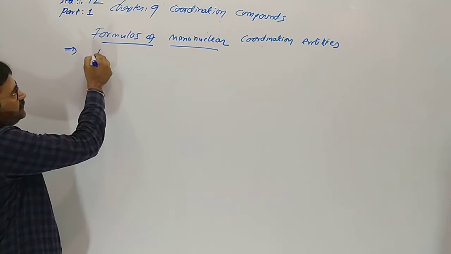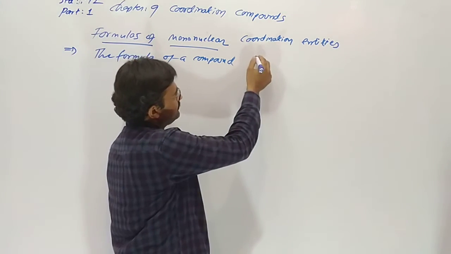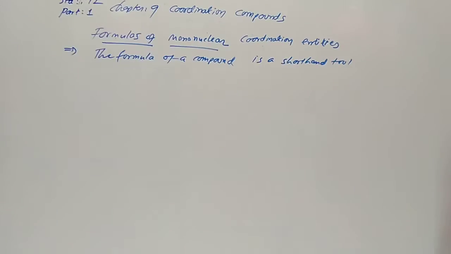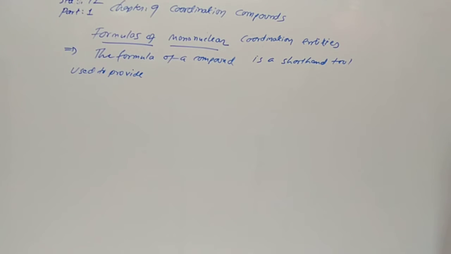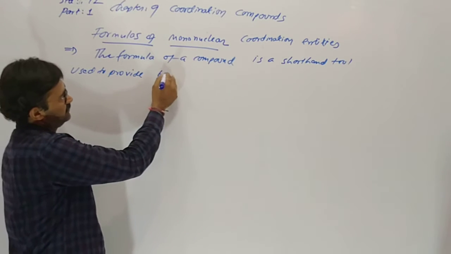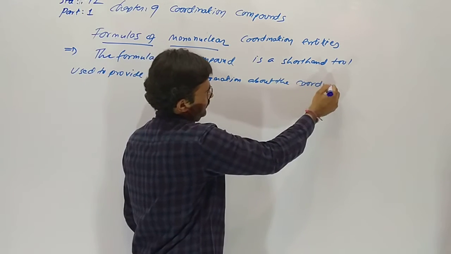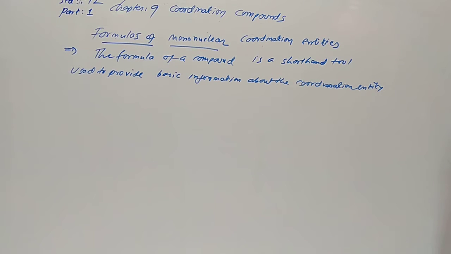The formula of a compound is a tool used to provide basic information about the coordination entity, and its constituent particles, in a convenient manner. A mononuclear coordination entity contains a single central metal atom.